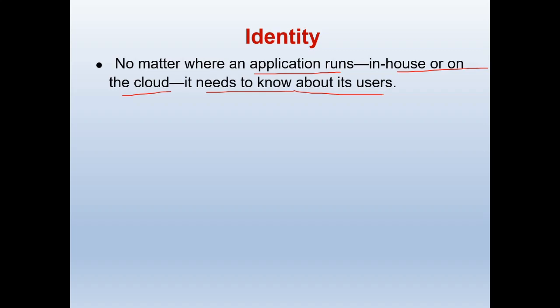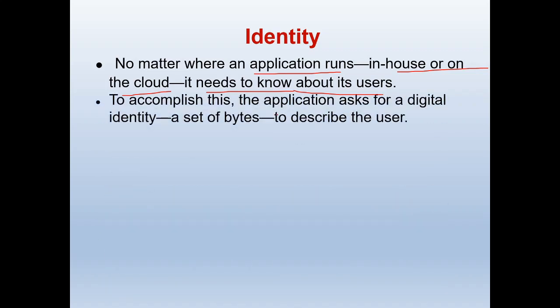One way to identify the users is that they ask you to create an account and give all the details, and they also ask for some documents to identify you. You need to register on their sites. To accomplish this, the application asks for a digital identity, a set of bytes to describe the user.